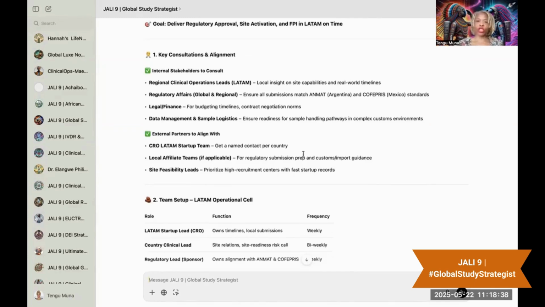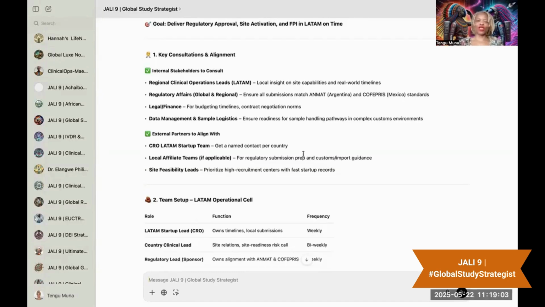And it's through the coaching that I'm really able to dig deeper to help you become the most incredible global study manager or global study lead or portfolio director. It can also help you with budgets and contracts. It can spit out PDFs and Excel spreadsheets. It can create a table for you. And we just want to reduce some of those 20-hour workdays, right?